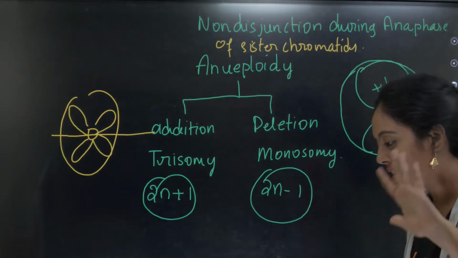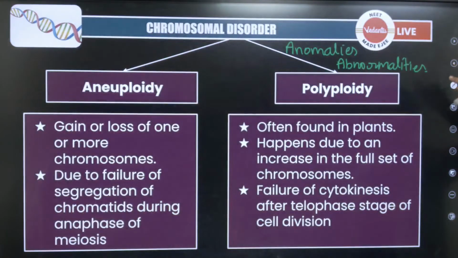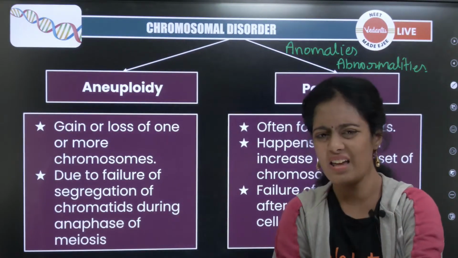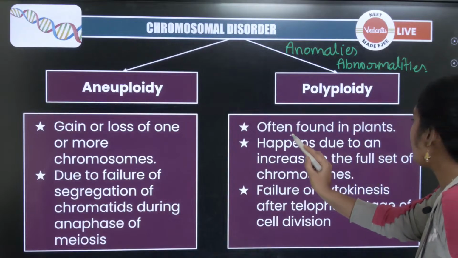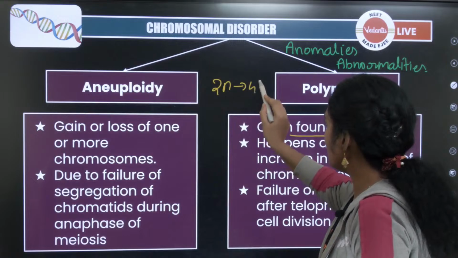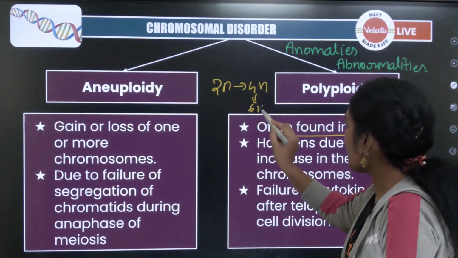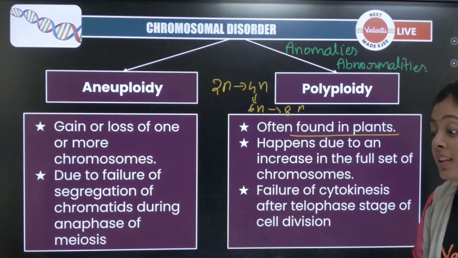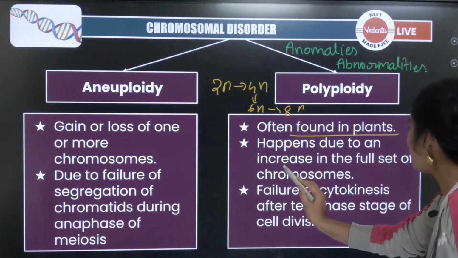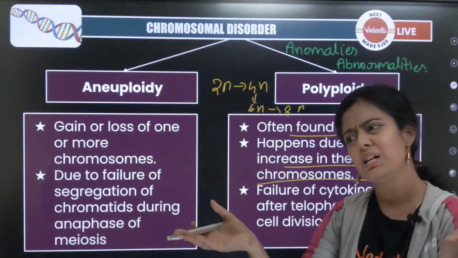Aneuploidy, monosomy and trisomy. Another important point is polyploidy. What is polyploidy? This is not found in human beings or animals. Okay, it is often found in plants. Now a plant is 2n, in the next generation it can become 4n, the next generation 6n, the next generation 8n. That is what we call polyploidy. In polyploidy there is an increase in the full set of chromosomes. That entire set of chromosomes is just multiplying.